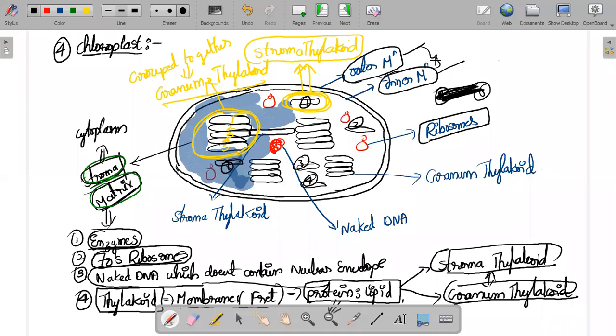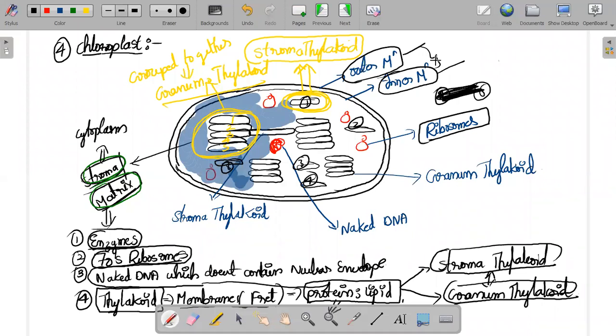And inside this stroma or matrix only, what will we be having? We will be having enzymes. We will be having ribosomes. And what type of ribosomes? 70S ribosomes. And at the same time, we are having the DNA also. That is a naked DNA without any nuclear envelope. And the foremost important one is the thylakoid membranes.